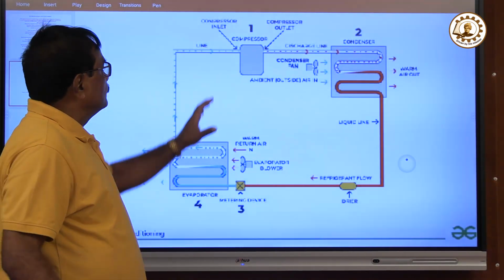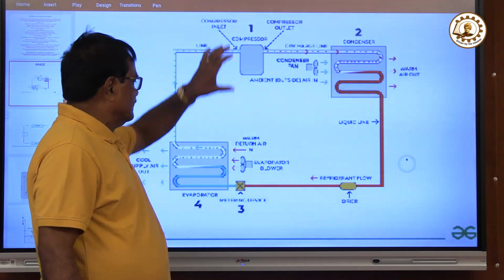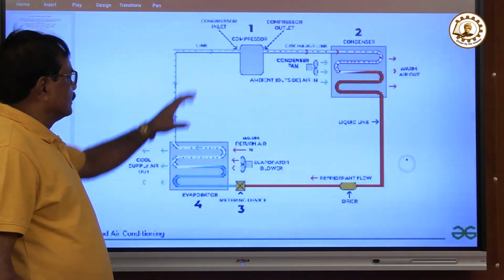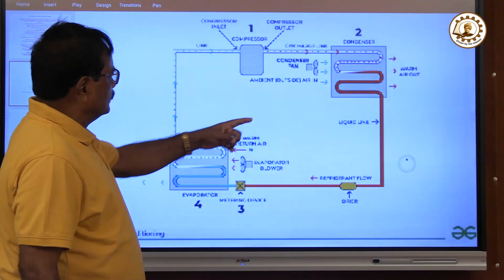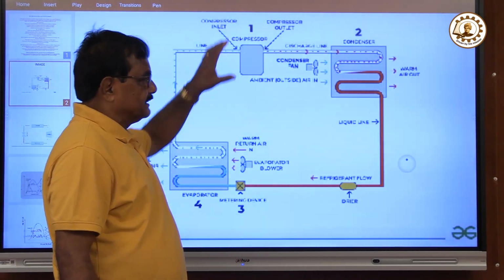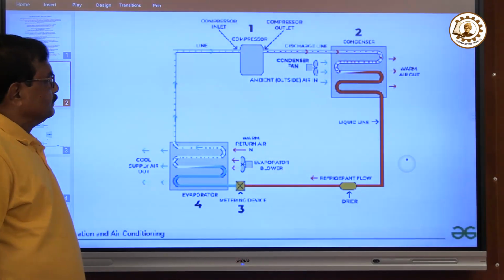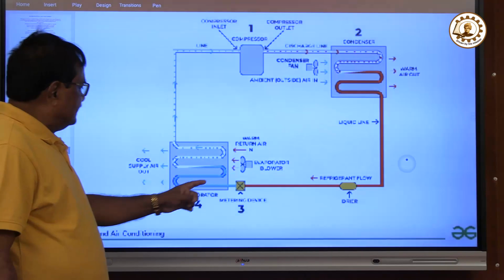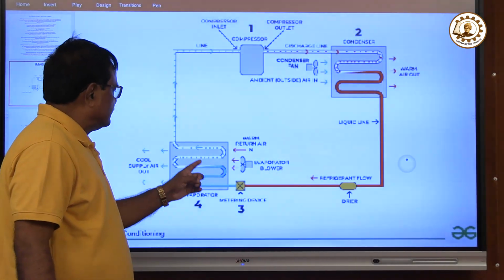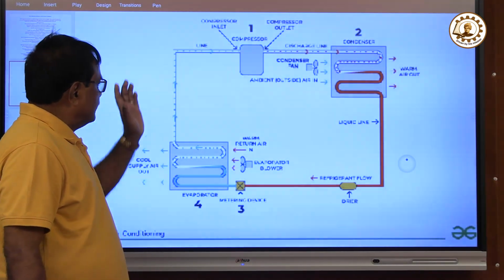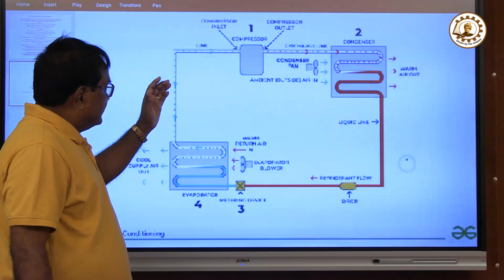Now you will say, why do we need this compressor? When it is cooling down, again heating up, why do we need this compressor? It is a very important question. Why do we need it? Now you see, the heat taken from the evaporator makes the liquid become gaseous, but its